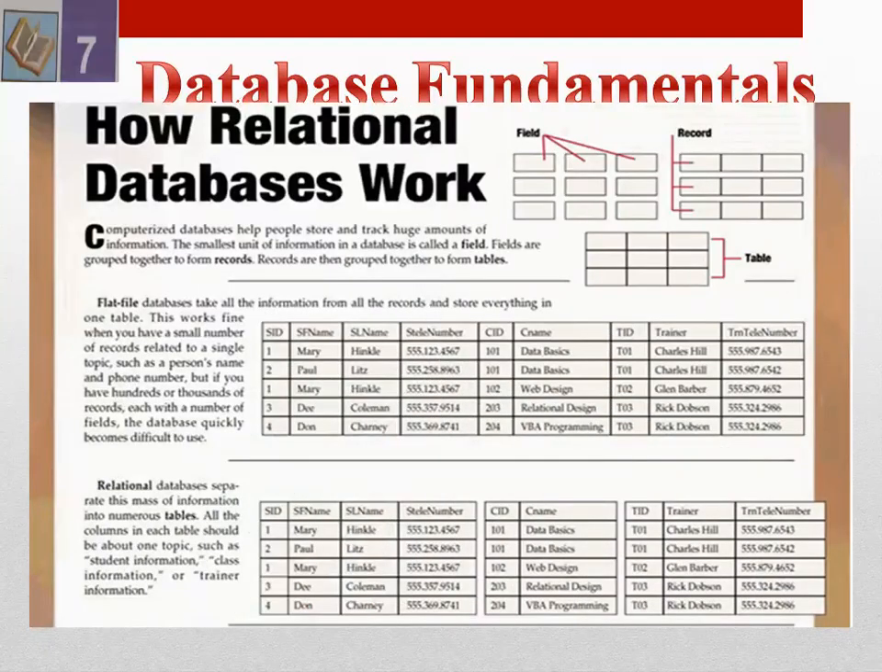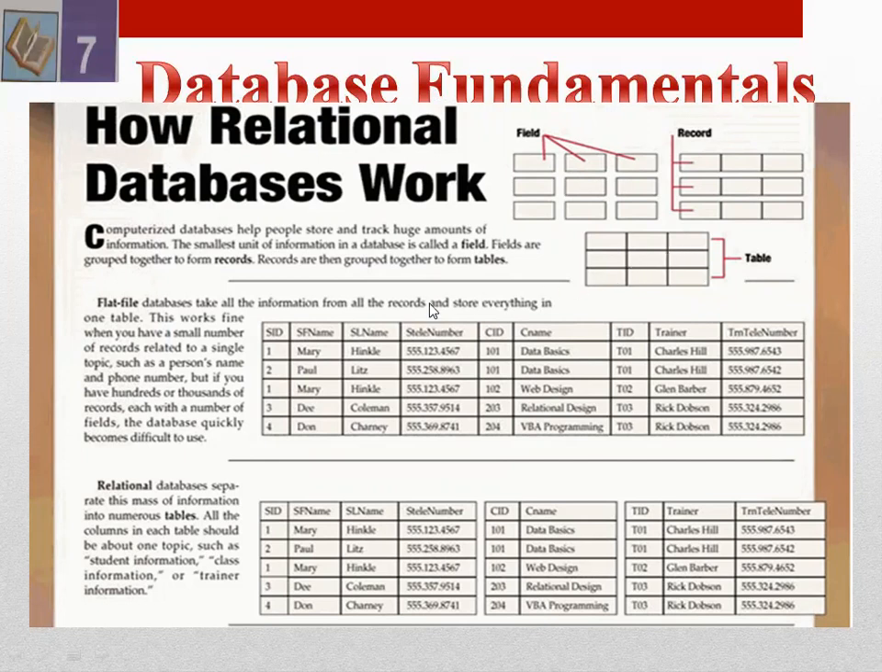How does a relational database work? A computerized database helps people store and track huge amounts of information. The smallest unit of information in a database is called a field. Fields are grouped together to form records, and records are then grouped together to form tables. On your screen you can view these fields, the columns. The columns are called fields, and they can hold similar types of information. Records are the complete information, and one row is called one record. Here the combination of records is called a table.